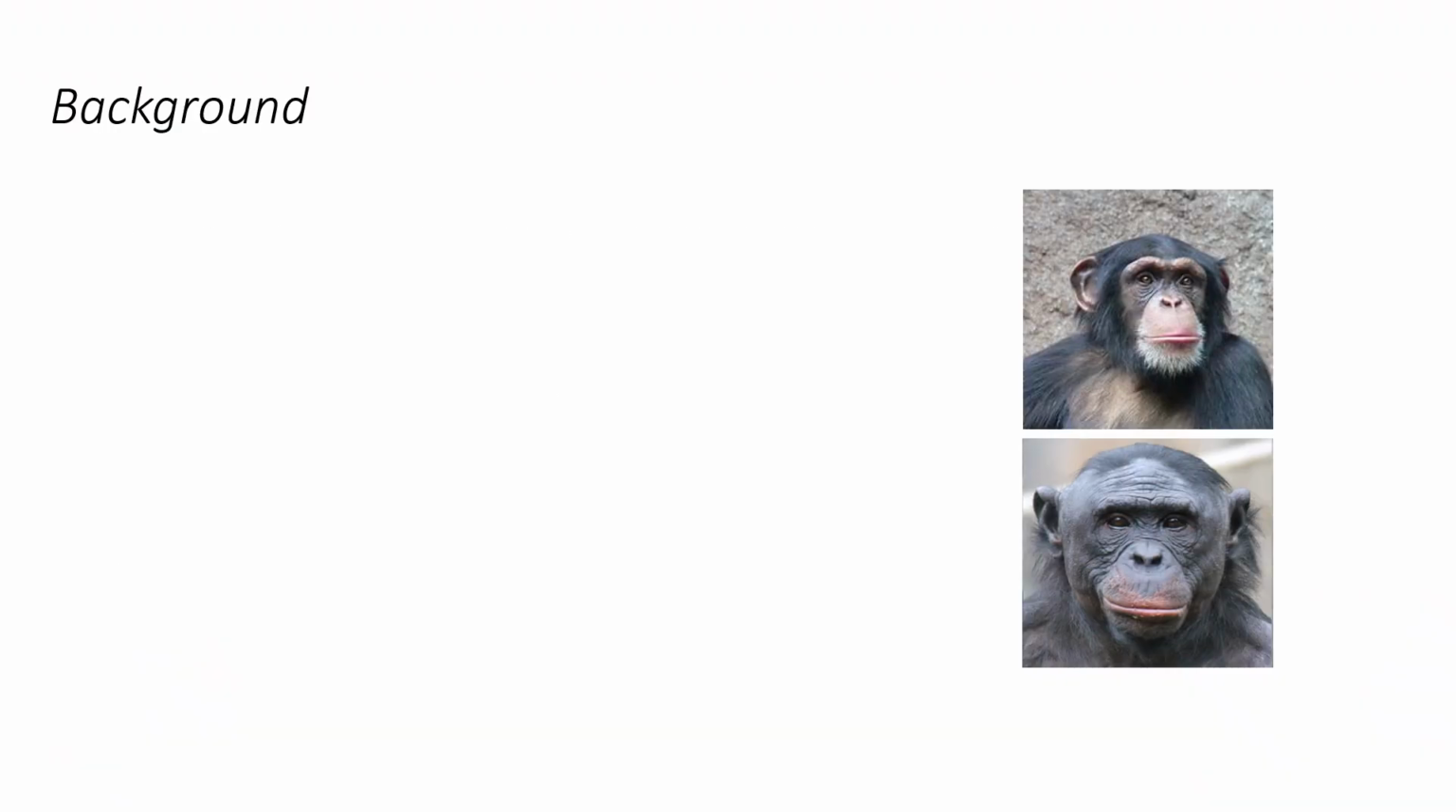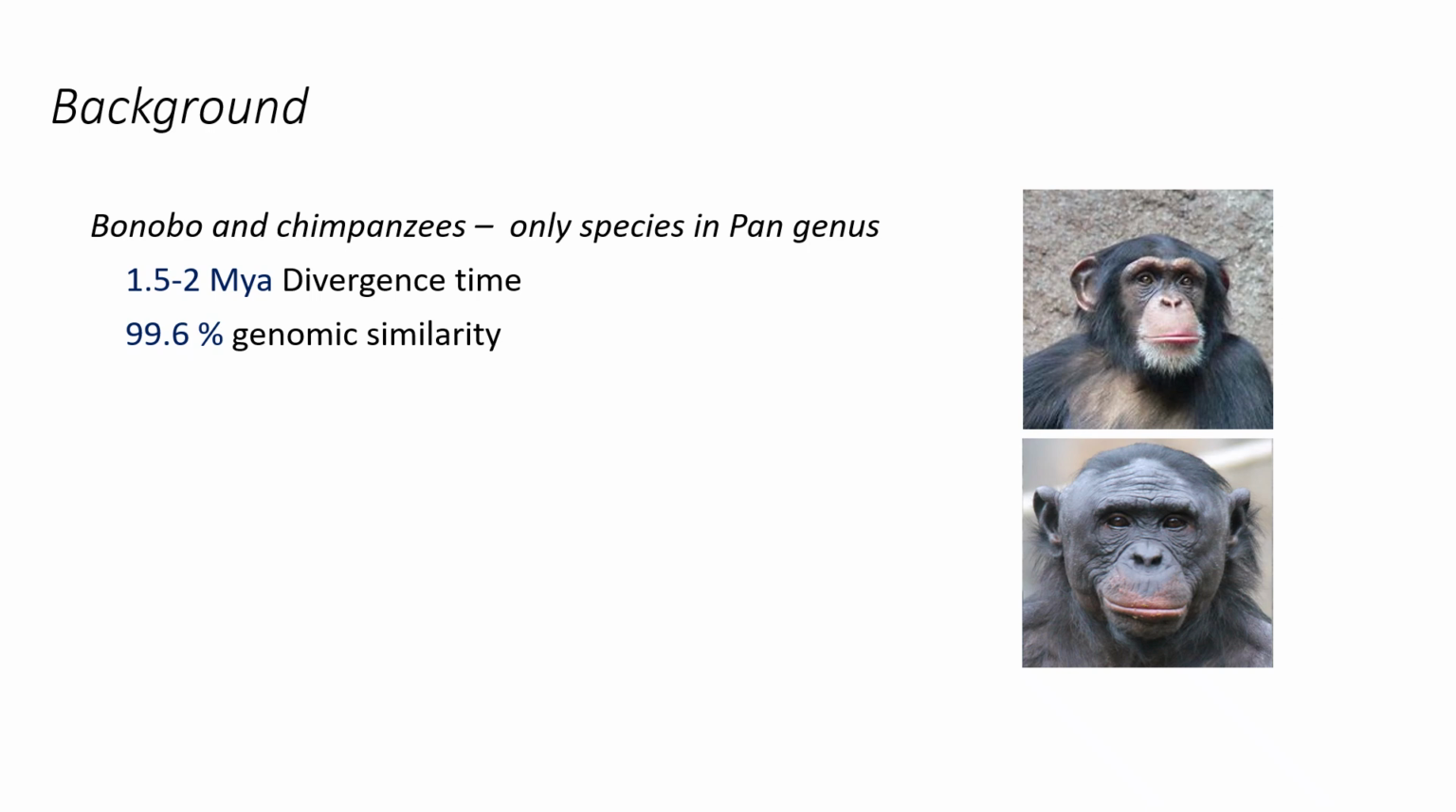Here is a little background of this study. So we are studying pangenus. There are only two species in this genus, bonobo and chimpanzees. They share more than 99% genomic similarity and have a short divergence time, about 1.5 to 2 million years.